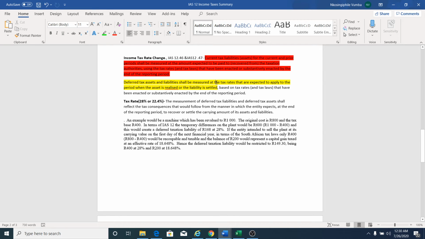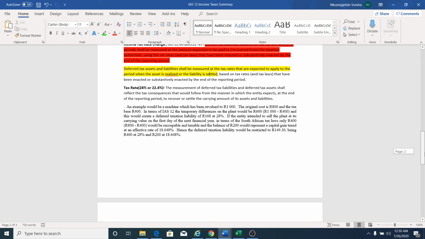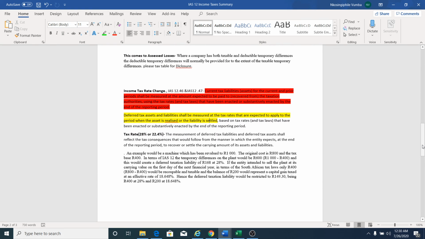And obviously, the difference between 28% and 30% will be recognized in your P&L as either a deferred tax income or a deferred tax expense.